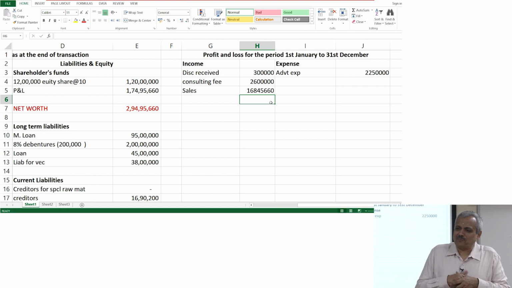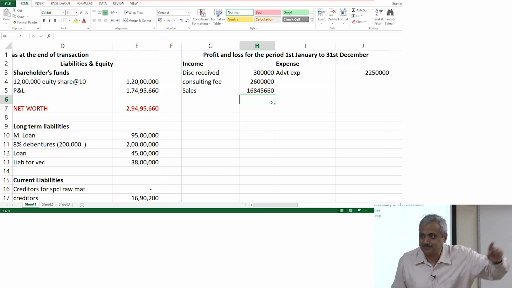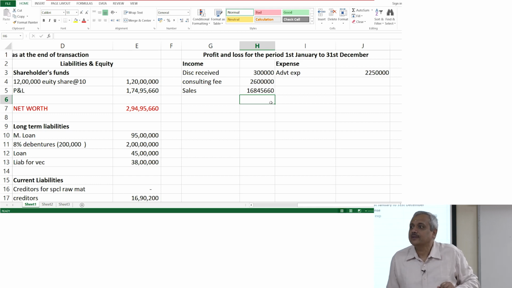When you are purchasing an asset, when you are purchasing a car, you are making a payment and buying it. You are not buying without payment. Are you writing it as expenditure? What part of it you are writing as expenditure? Only the percentage of value by which it is going down in the current year, you are writing it as depreciation this year. The rest of it is basically an asset for you.